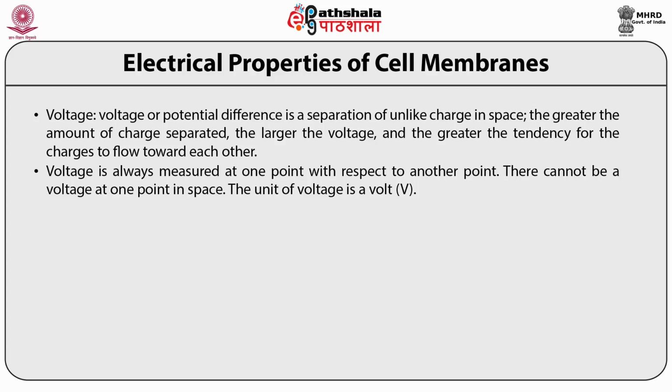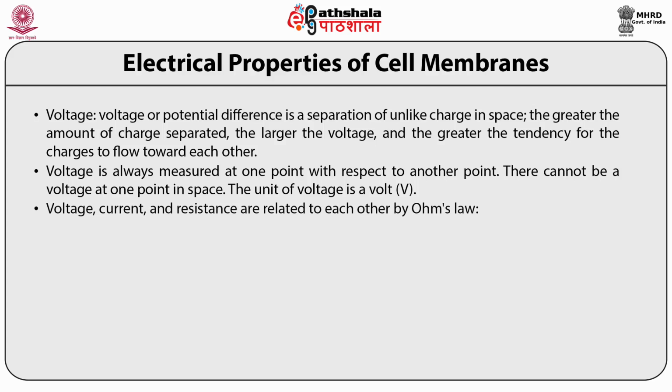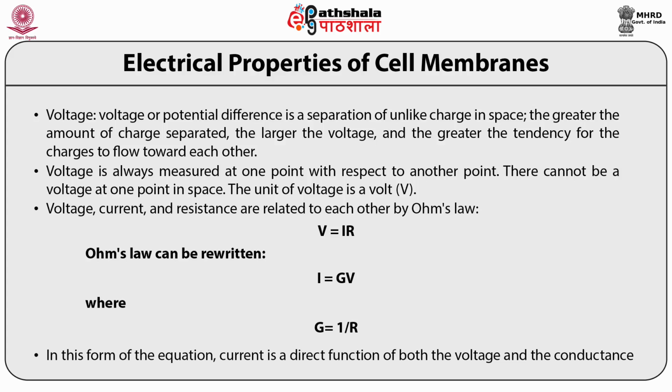The unit of voltage is volt, abbreviated as capital V. Voltage, current and resistance are related to each other by Ohm's law, that is V = IR. Ohm's law can be rewritten as I = GV, where G = 1/R. In this form, the equation says that current is a direct function of both voltage and conductance.